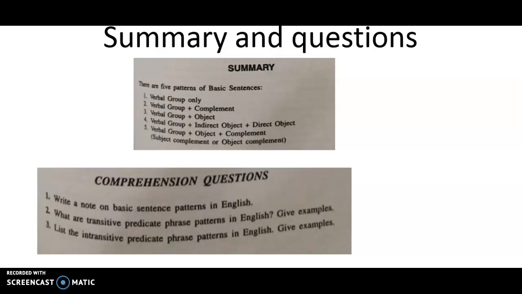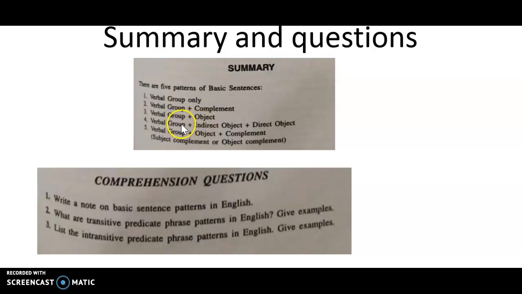Then let us look at the summary. So let us summarize the whole thing. How many types of sentence patterns are there? There are 5 patterns of sentences. We have the verbal group only, that is subject plus verb. So subject plus verb is, she sings well, like that. Verbal group plus complement. As I gave you all the examples, your sister is cute, like that. Then there is no object in the first two types, and in 3, 4, 5 you have the object appearing. So you have subject plus verbal group plus object, where you have, she sang a song, okay, like that.